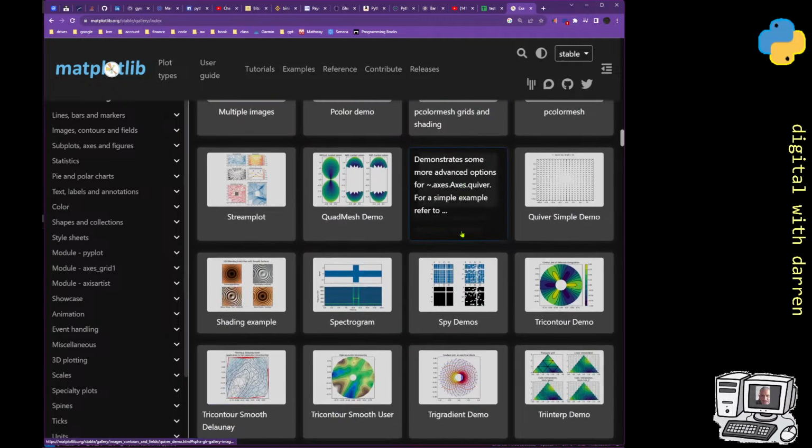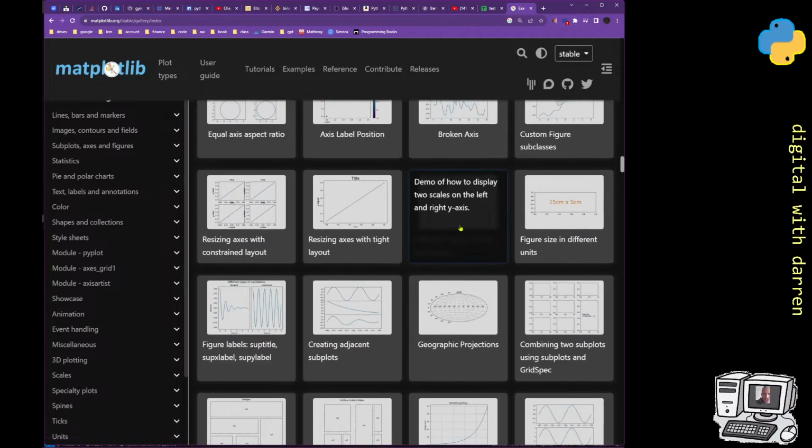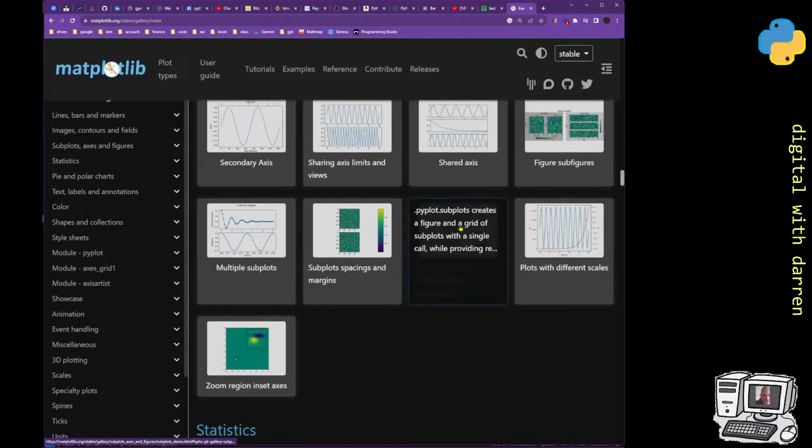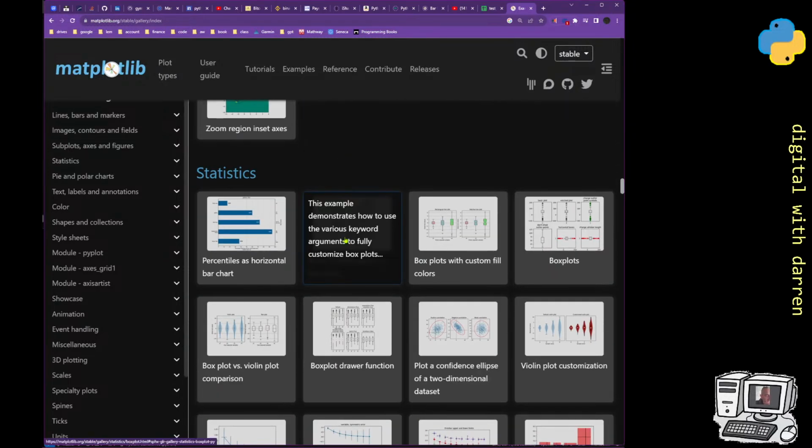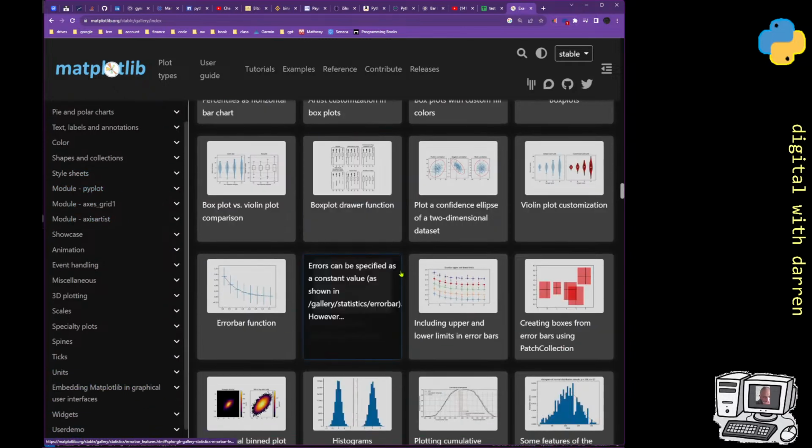So yeah, and again, I can scroll through this for quite a long time. There's a hell of a lot of things that you can do. Statistics, it's broken down in fact into subjects as well, I think.